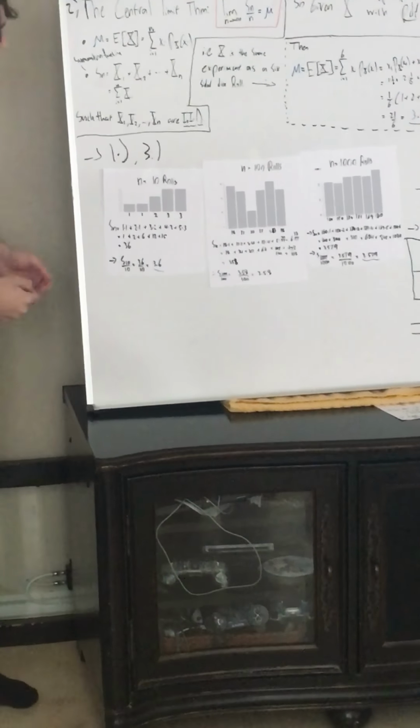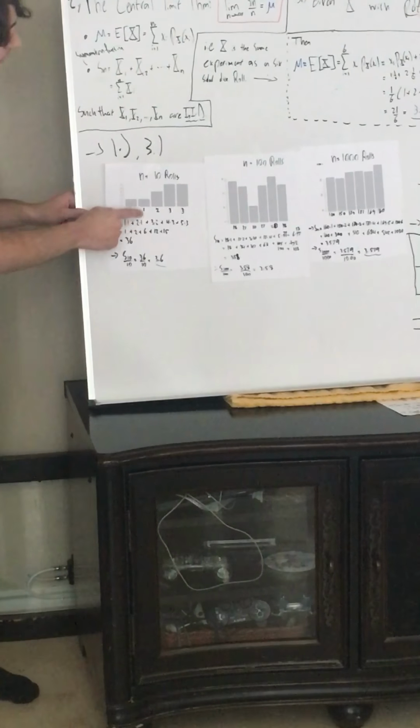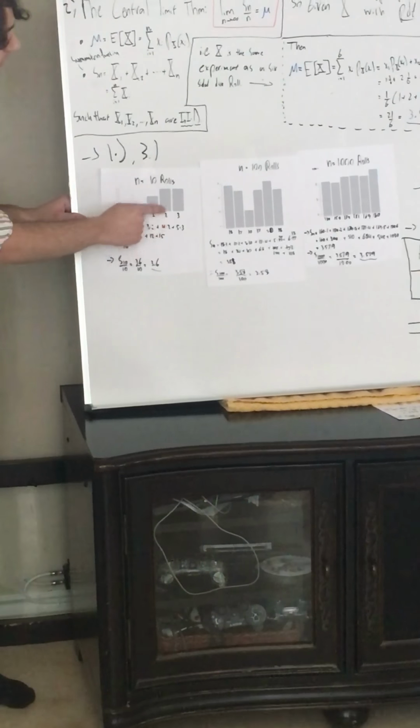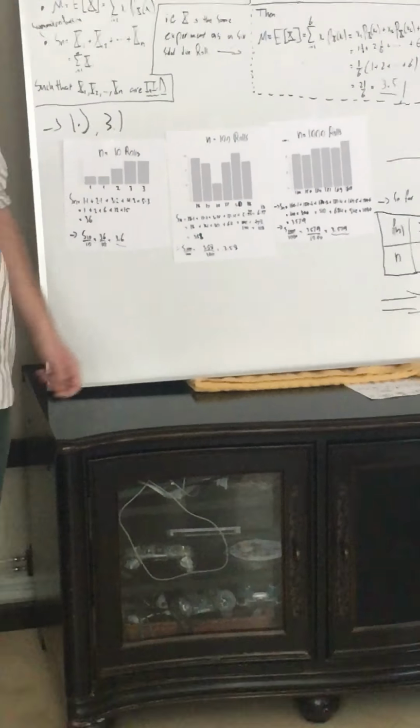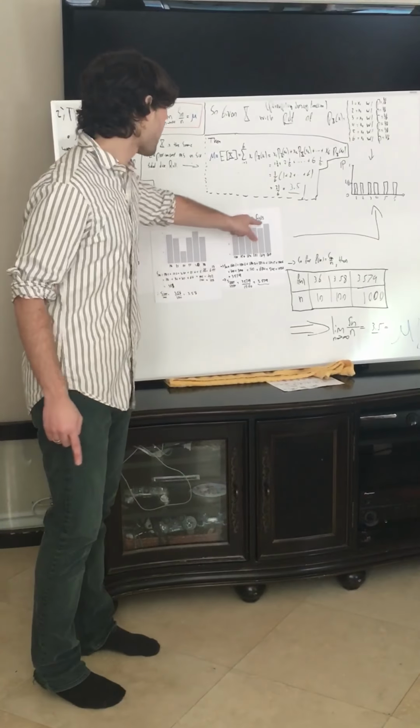So that means Sn is equal to 1 times 1, 2 times 1, 3 times 2, 4 times 3, 5 times 3, and if we add up all these numbers, we get 36. So our averaging function at the 10th step, S10 divided by 10, is equal to 36 divided by 10, which is equal to 3.6. I continue this procedure for n equals 100 rolls, and I get 3.58. I continue this procedure for n equals 1,000 rolls, and I get 3.579.